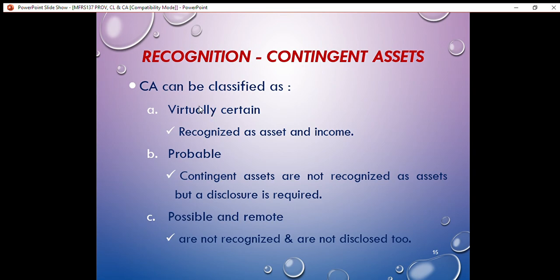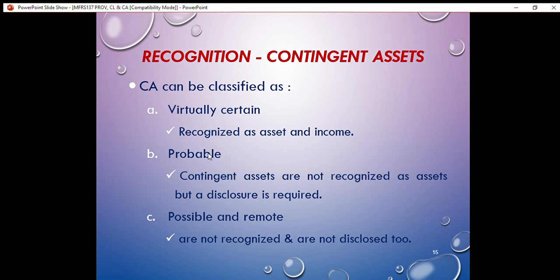So what is the meaning of virtually certain? Virtually certain means it is very highly probable that the company will receive income from the outside party, or it is almost certain that the company would receive income from the outside party. So if the contingent asset is virtually certain, it should be recognized as an asset and income.